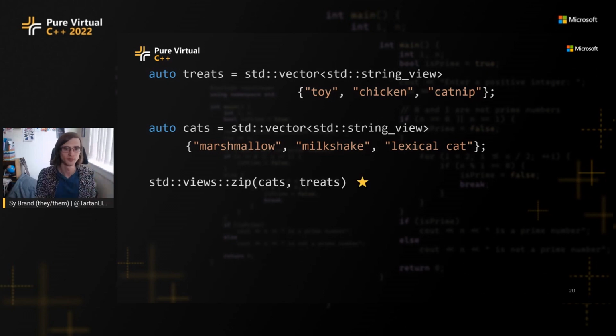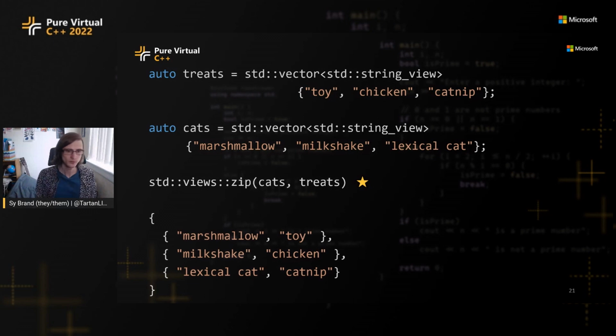We want to zip them. So we can use the new range adapter in C++23, zip. This just takes our cat range and our treats range, and matches up each element, and will give you back a pair like this. So we would get a pair of Marshmallow and toy, a pair of Milkshake and chicken, Lexical Cat and catnip. Of course, you don't have to just have two ranges here. You could pass 3 or 4 or 5 ranges, in which case it wouldn't give you a pair, it would give you a tuple of the size of the number of ranges you pass.